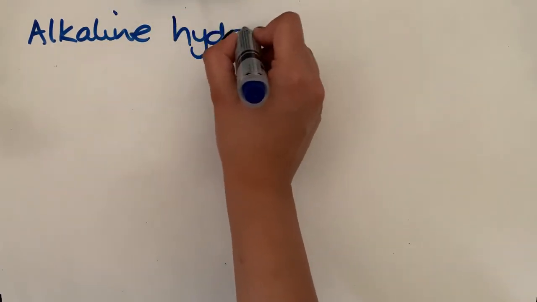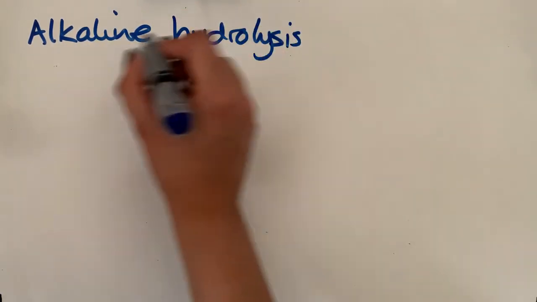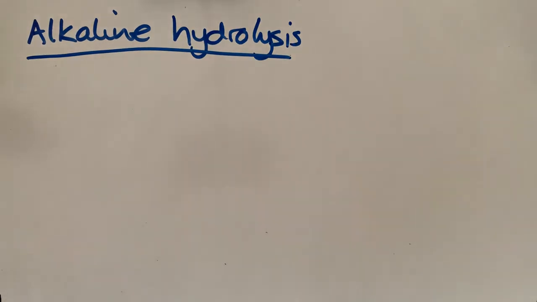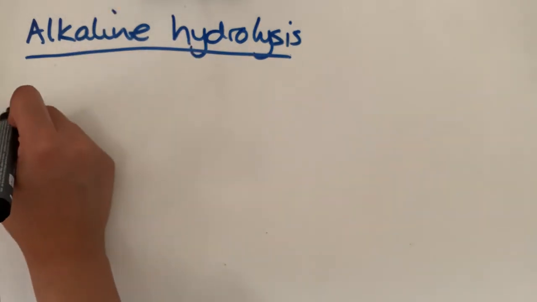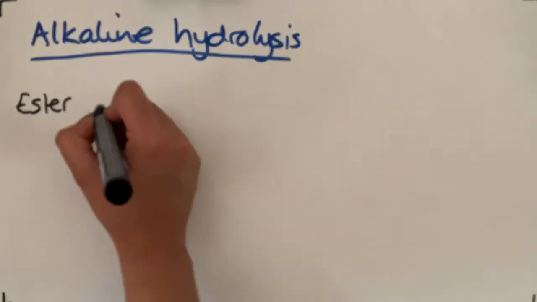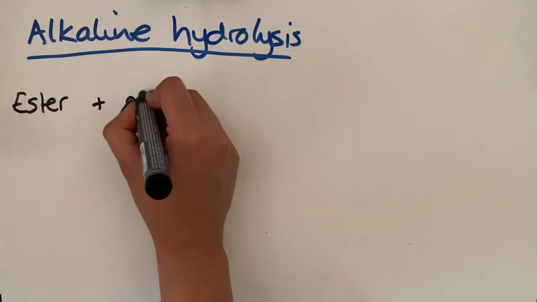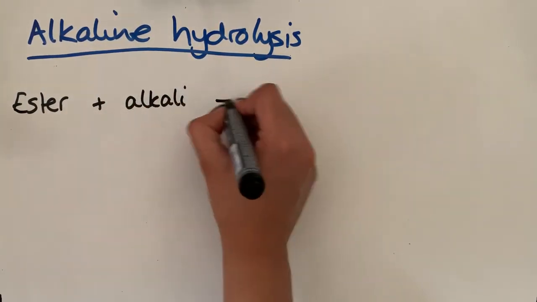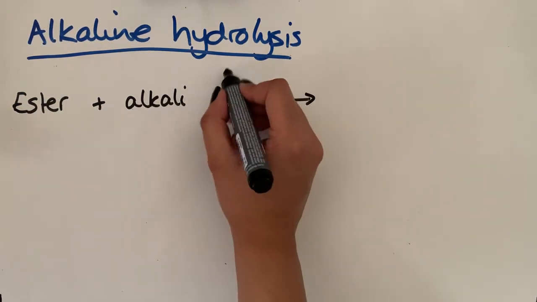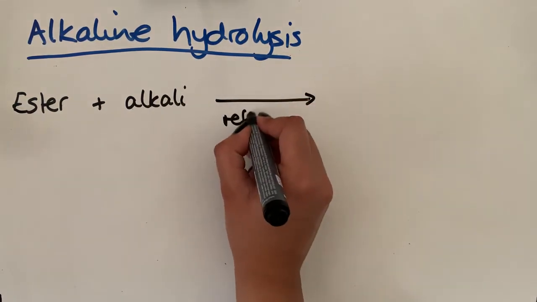So alkaline hydrolysis is done in the presence of an alkali. So we usually do it in the presence of a metal hydroxide. And the general equation for this is now ester plus alkali. And the conditions you need for this are reflux.